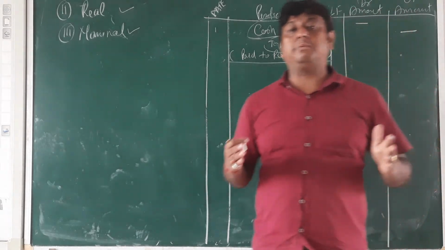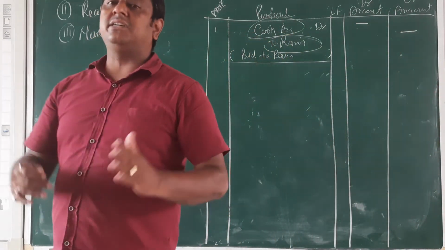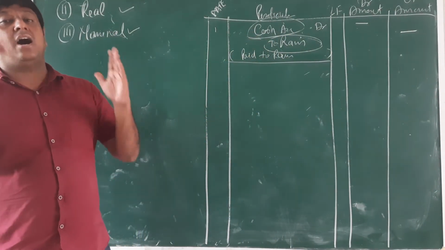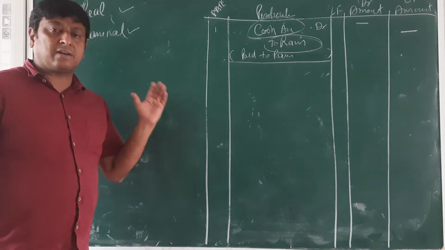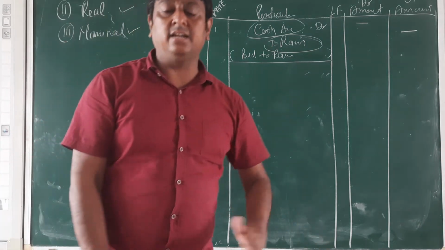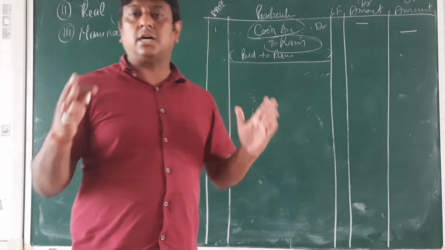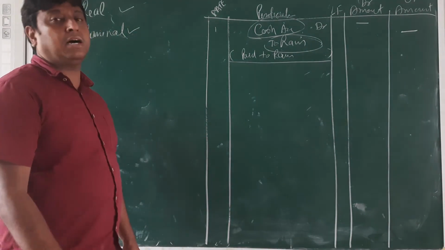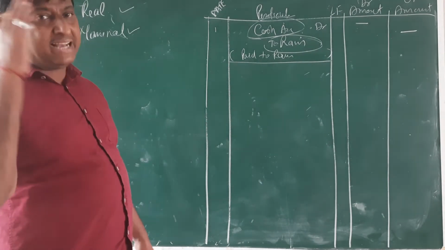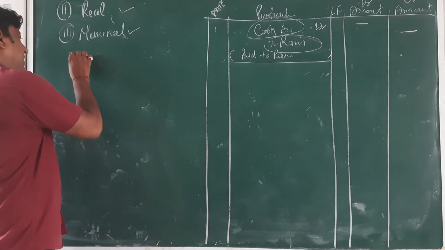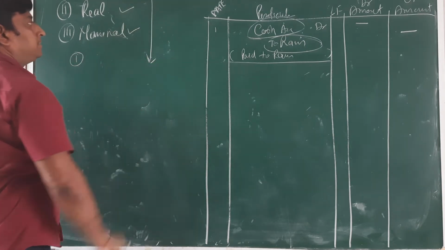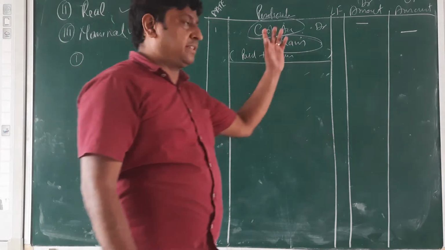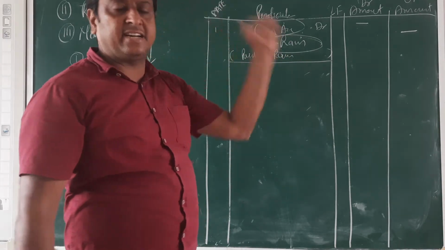Double entry system is the system in which we take both sides of every transaction: one is debited and the second is credited on the basis of certain rules. That is called the double entry system. And by the double entry system, we have rules for all of these. For personal account, as I think you know, one is debited and the second is credited.